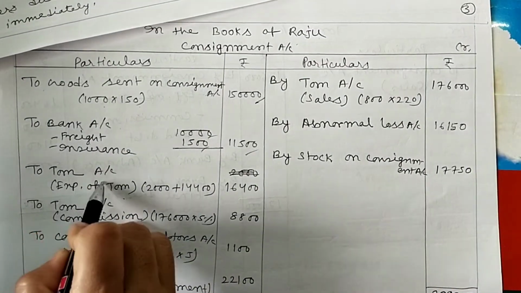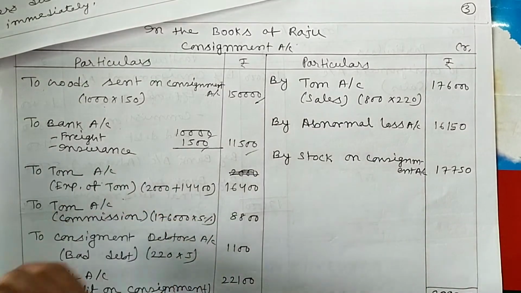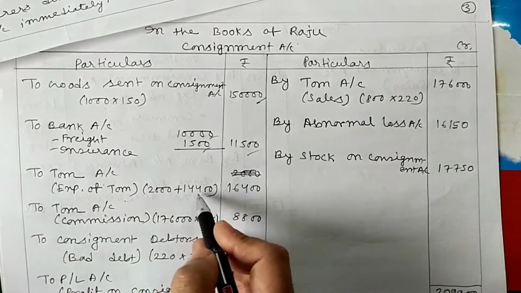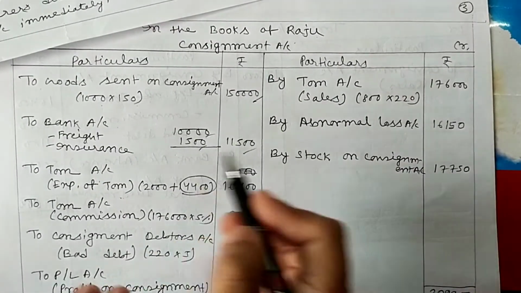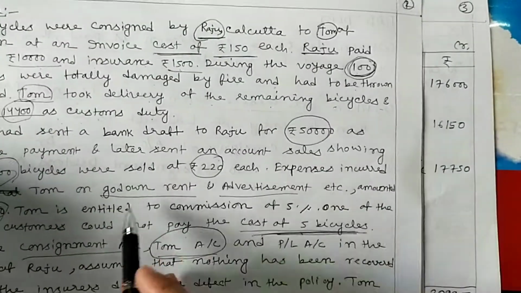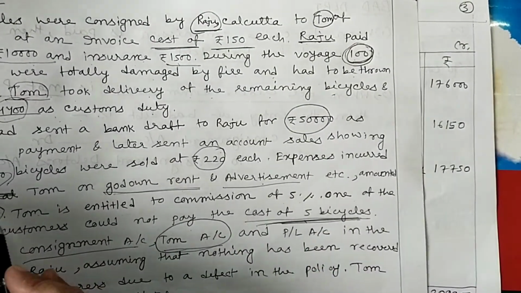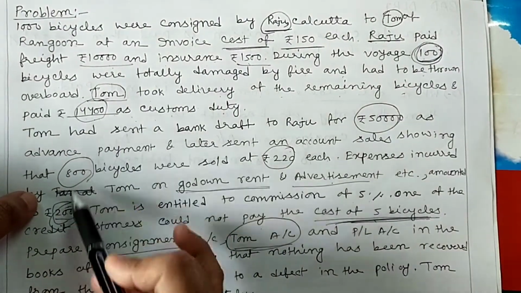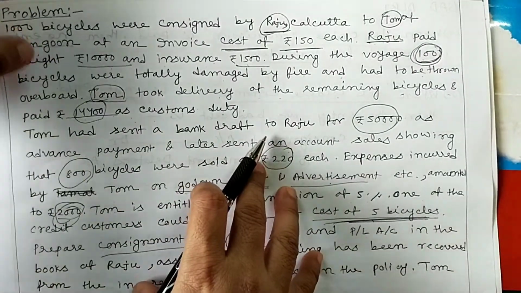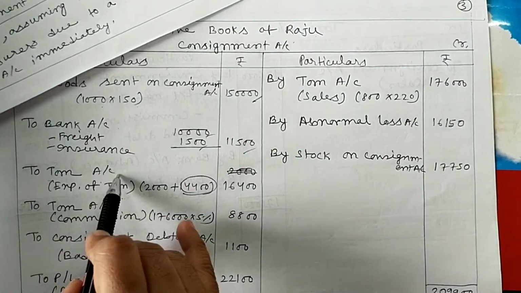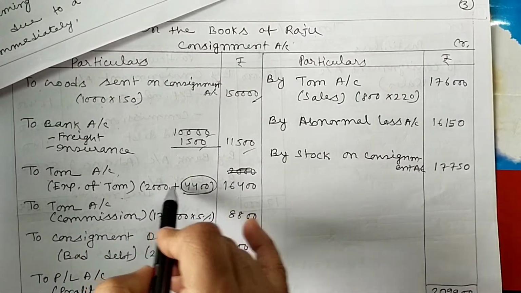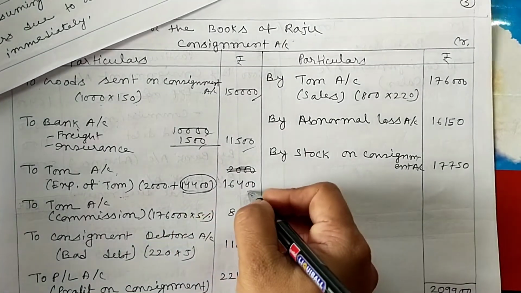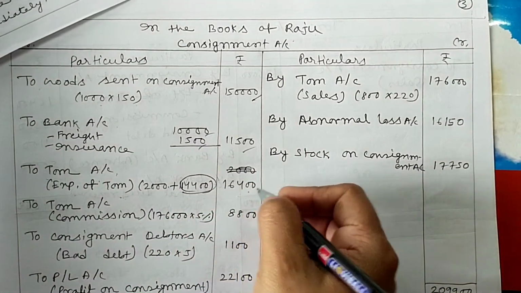Then write To Tom account. Tom means consignee. So consignee's expenses, how much? One is custom duty, and other is the total of godown rent and advertisement. Godown rent and advertisement total amount 20,000, and custom duty 14,400. These are the expenses of consignee. So here we write To Tom account, expenses of Tom 20,000 and 14,400. This is in total 34,400.